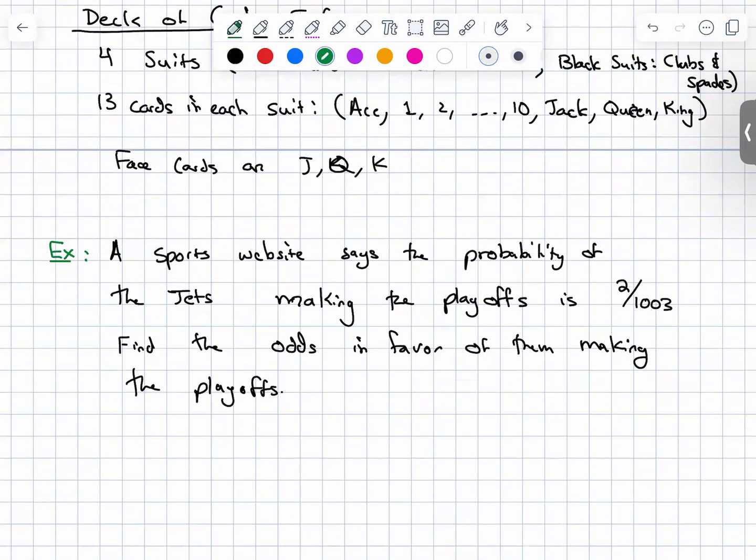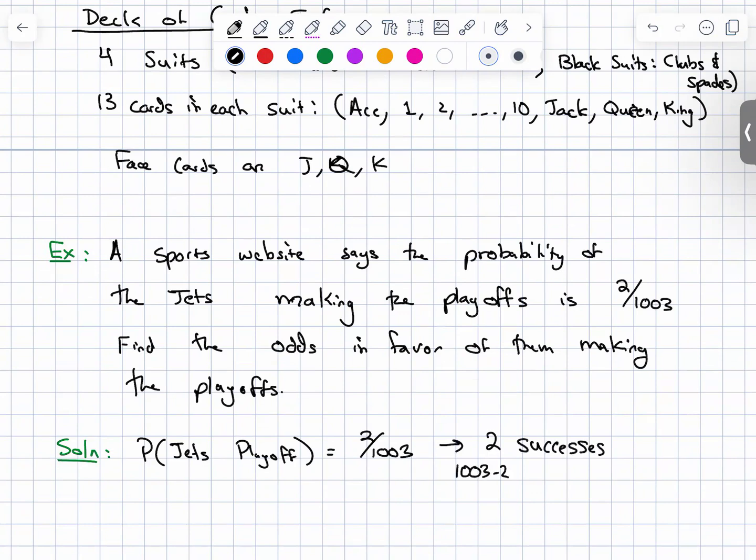So, solution. The probability of a Jets playoff is 2 over 1,003. So that means that there are 2 successes and 1,003 minus 2, so that's 1,001 failures.